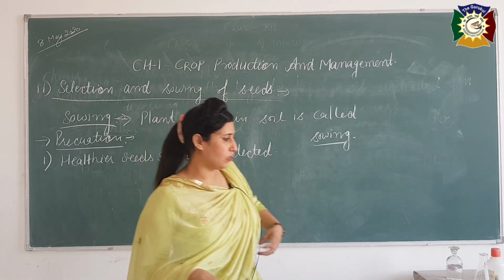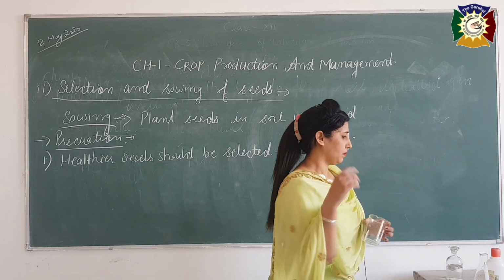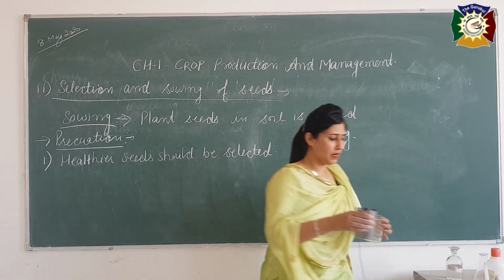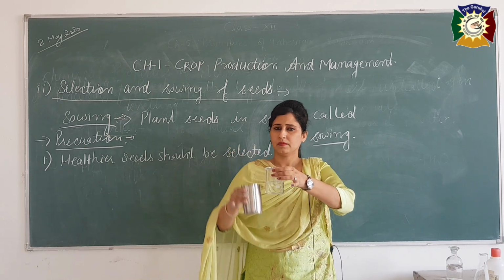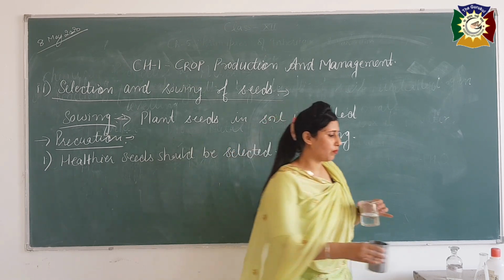So I'll show you one activity, and it's very simple. You can do it at your home. See, I have one beaker, and I have put some water into it.